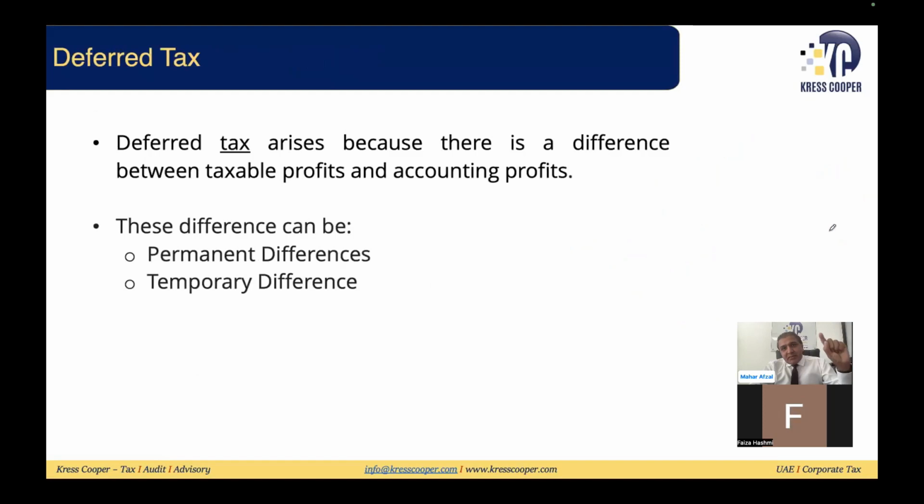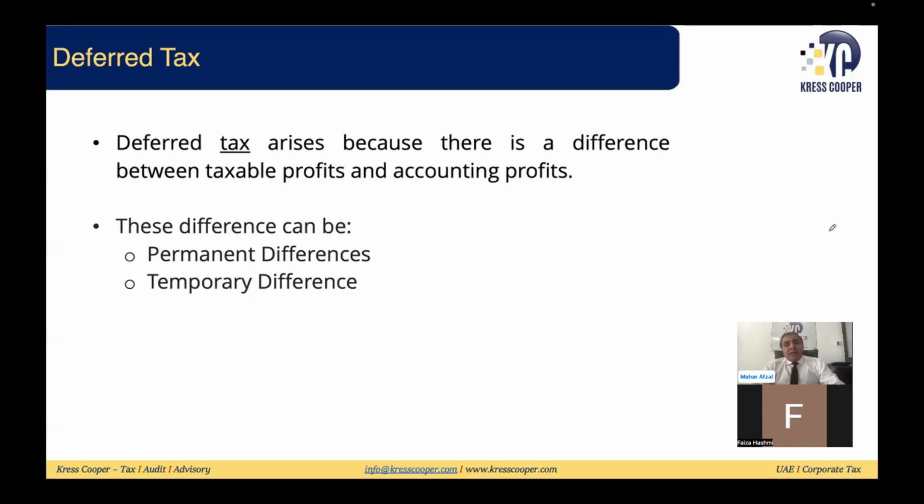The one expense has been accepted by IFRS, but this expense has not been accepted by the tax authorities. So it will lead to permanent differences. The second can be a temporary difference. A temporary difference means these differences will have an impact in multiple tax periods. Assuming the expense has been accepted by both IFRS and the tax authority, but timing differences are there. Over a period of time, on a long-term basis, it will have the same impact, but some impact will be in this period, and the remaining will impact in the next tax period.